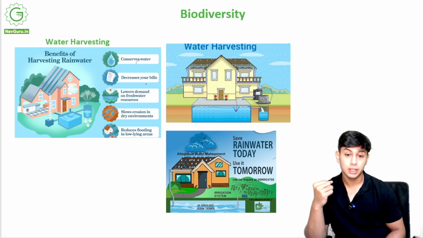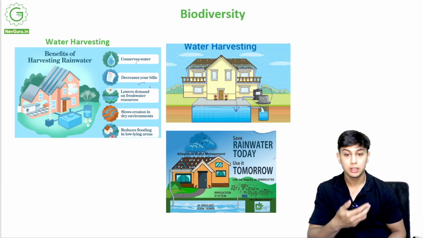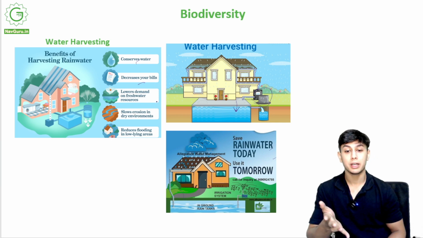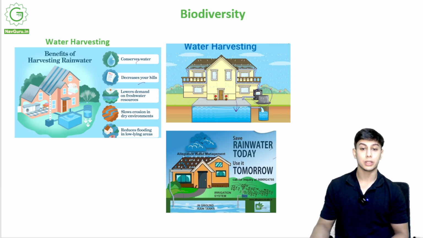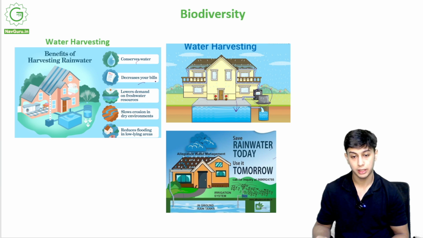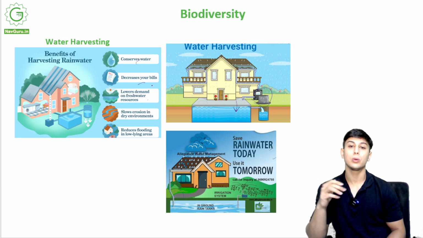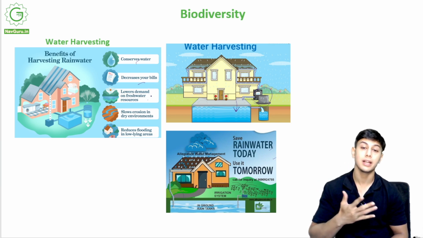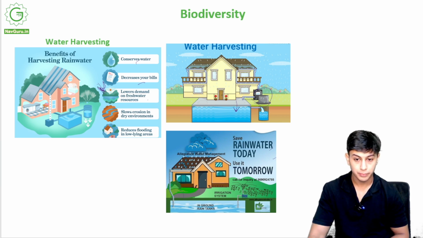This conserves water, it decreases the water bill. Since you are using water available in nature naturally, it can decrease your bill. It lowers the demand for fresh water resources, okay. There is a lot of fight for fresh water because fresh water is only 1% on this earth, right. So countries fight for water. Now if we conserve this much fresh water in areas where it rains a lot, this can lower the demand for freshwater resources like underground resources or taps and all.